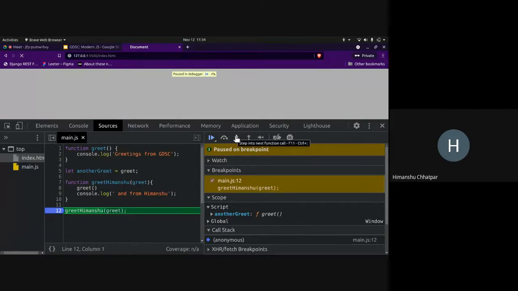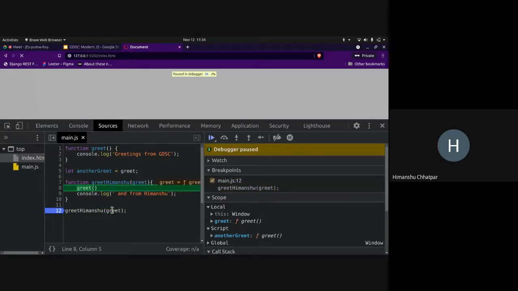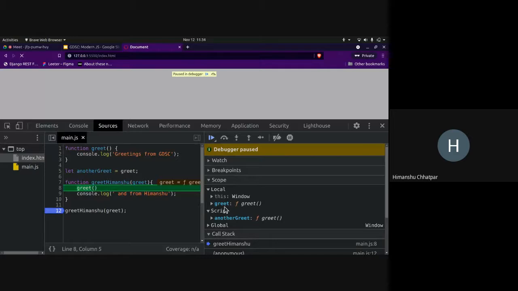So now I'm showing step-by-step execution of the function. You can see in the script, I have another greet that is a function. F stands for function. So when I step inside the function call, here in the local scope you can see greet. Greet is this function called greet. It refers to this, right? So now this greet is local here because I have passed it over here. Now I can execute this greet function.